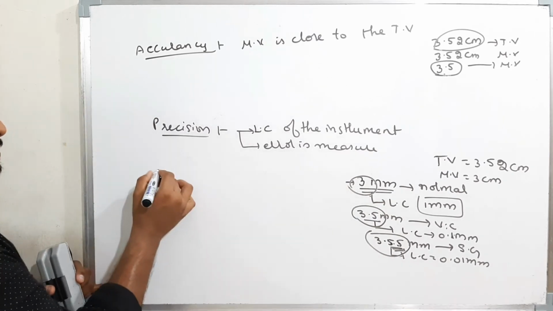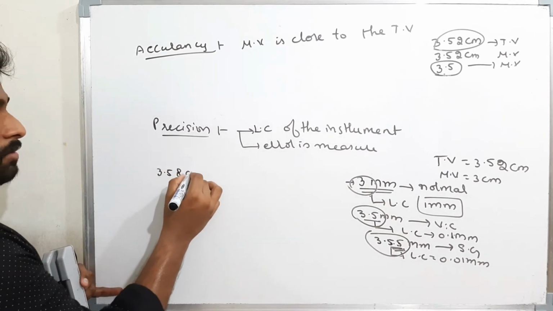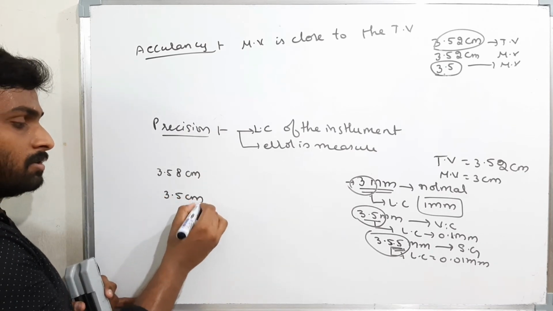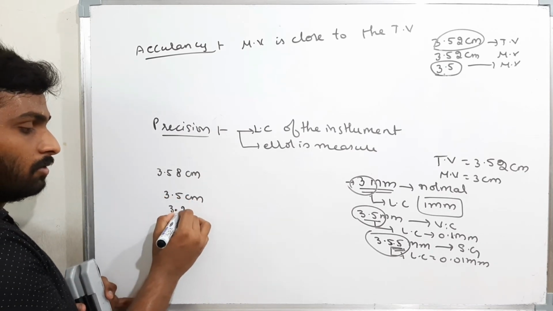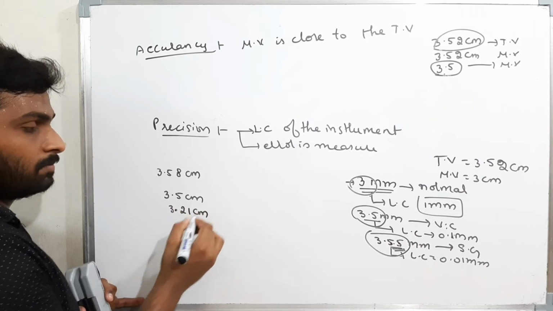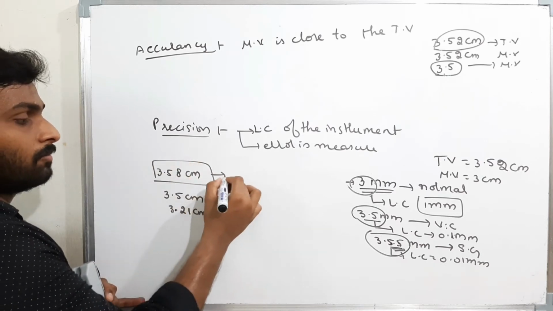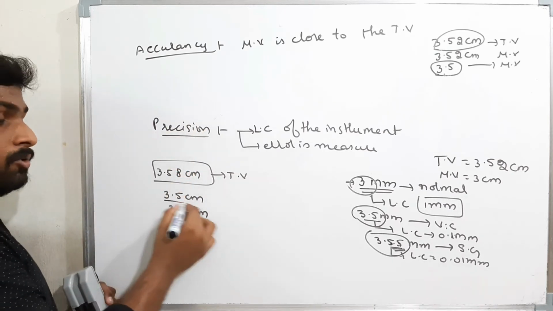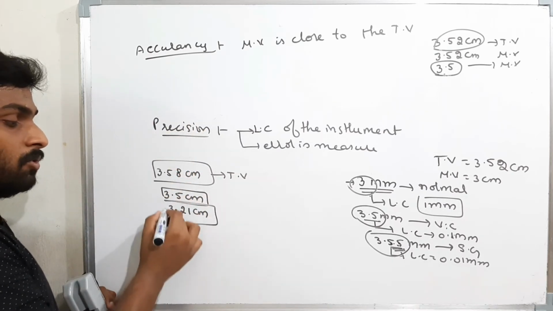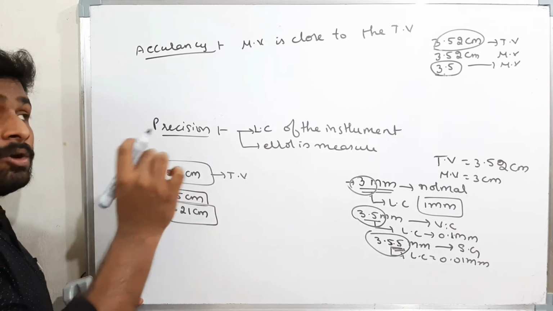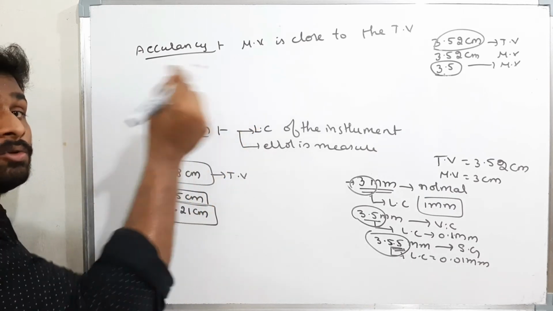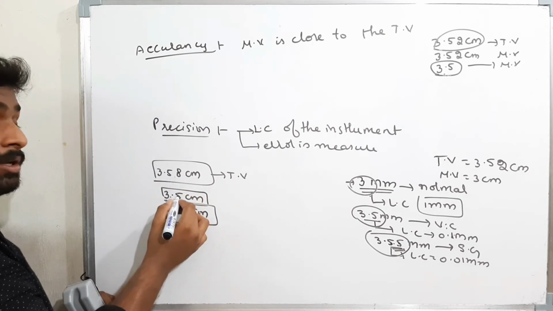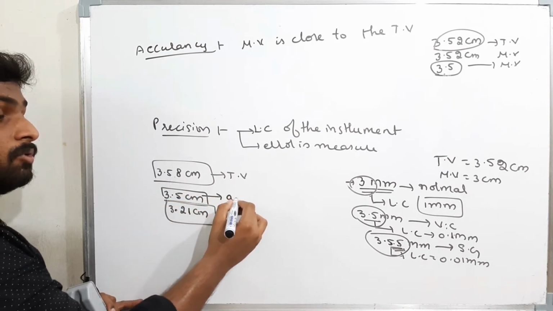Therefore, now see our example, 3.58 centimeters. Now I am telling you 3.5 centimeters and 3.21 centimeters. Now this is the true value. I am using two different instruments and I got two readings. Now, which is more accurate? The accurate value means nothing but the one which is very close to the true value. Now, is 3.5 close or 3.21 close? 3.5 is close. Therefore I will say this is the more accurate value.